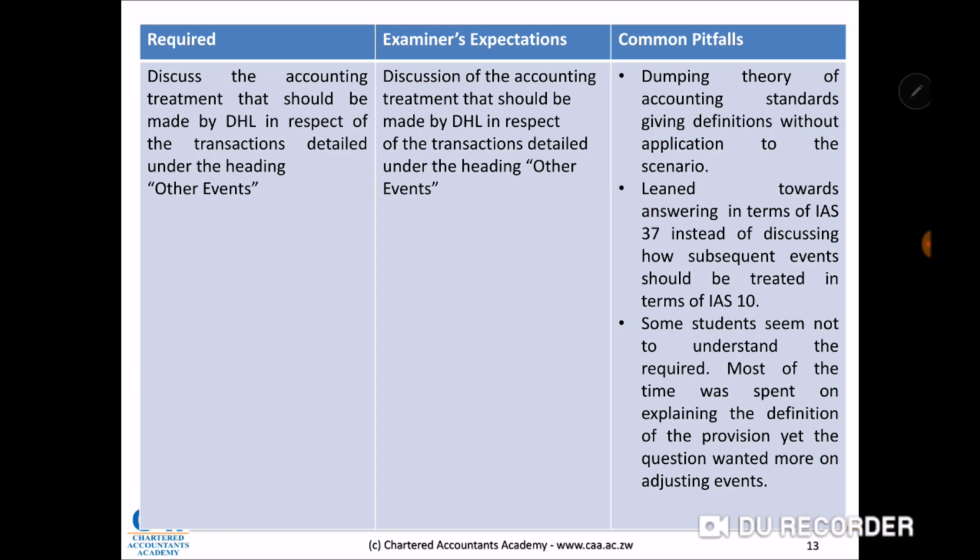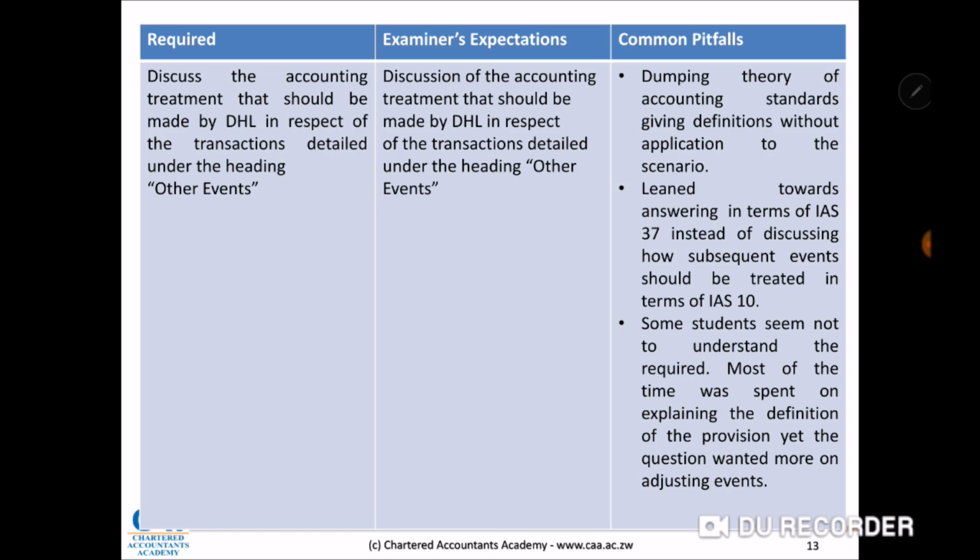So, what have been the common pitfalls? Discuss the accounting treatment that should be made by DHL in respect of transactions detailed under the heading Other Events. These are common pitfalls covering evaluating and concluding, part 1 and then part 2. Some students would just dump theory of accounting standards, giving definitions without application to the scenario.